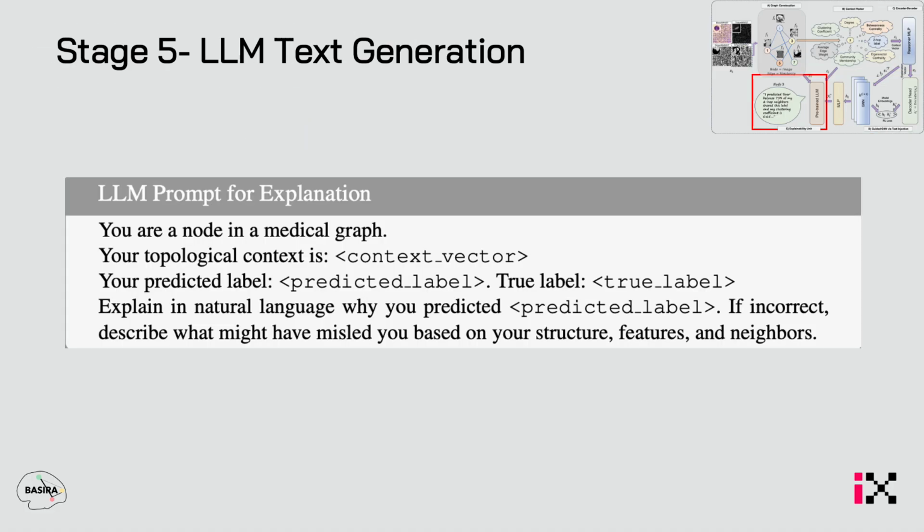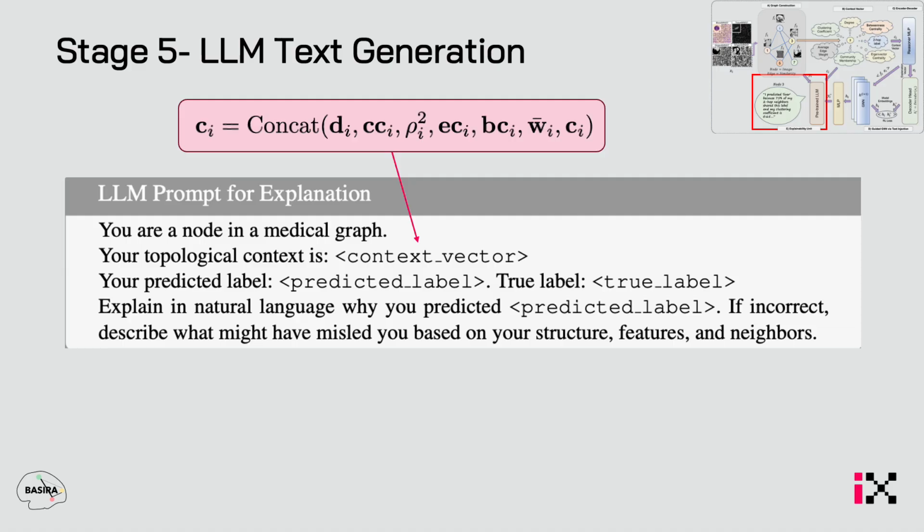The last stage, text generation. To generate a text, we obviously need a prompt for explanation, and our prompt goes like this. You are a node in a medical graph. Your topological context is a context vector, which is this. If you remember, we just created a context vector.